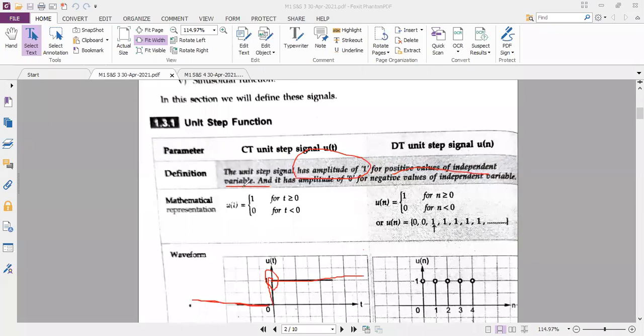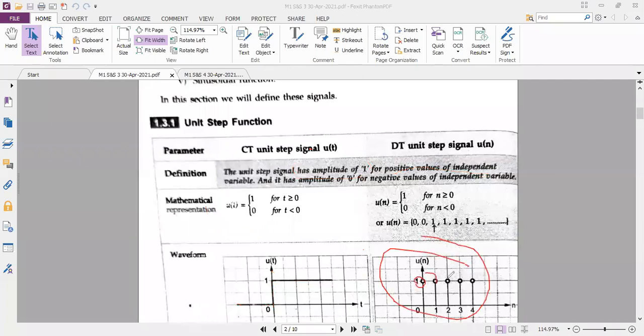In terms of equation, you know how to write it. U of t is equal to 1 for t greater than or equal to 0. Even at t equal to 0 the amplitude is 1, and 0 when t is less than 0. I hope you understood this. Similarly, you have a discrete time unit step signal. In discrete time the waveform is not continuous; you have only the samples.